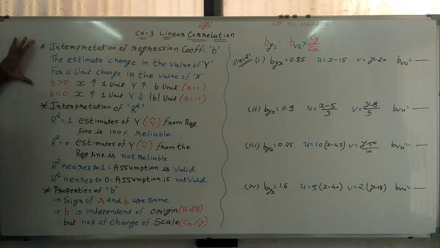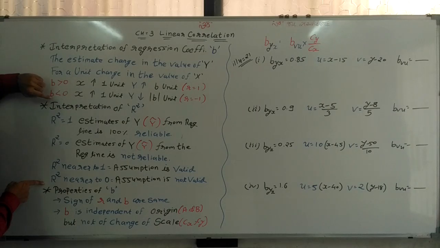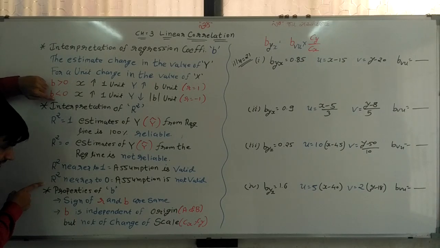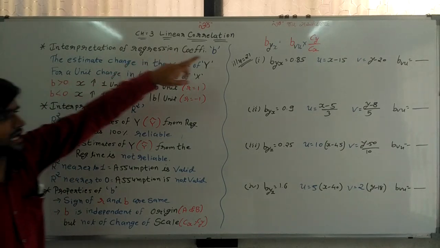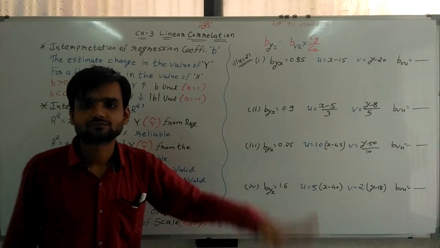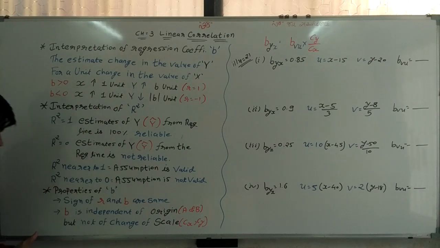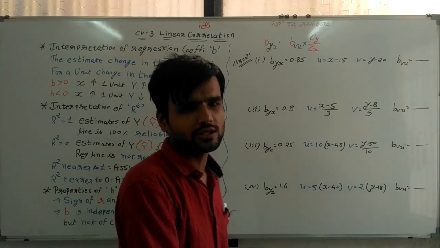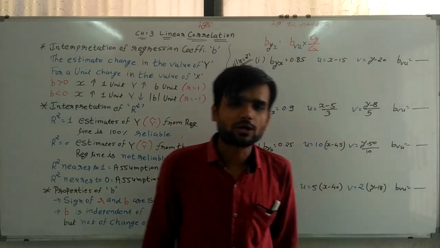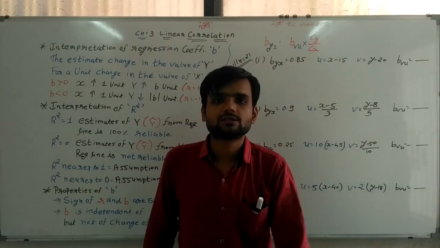So first the interpretation of B, second the interpretation of R square. Now the last thing, on which basis we are doing these sums. This is the last topic, the properties of the regression coefficient B. So what are its properties? Only two properties are given.